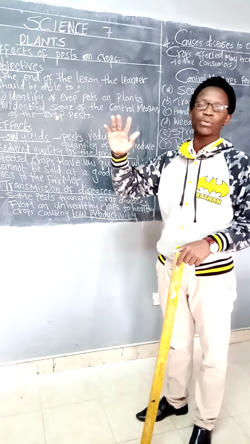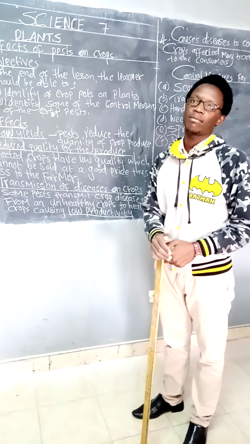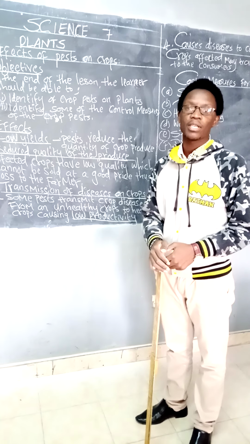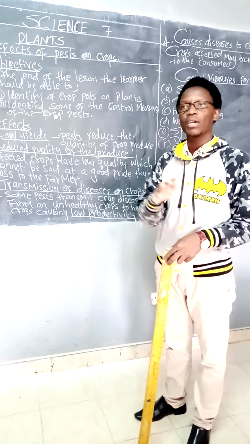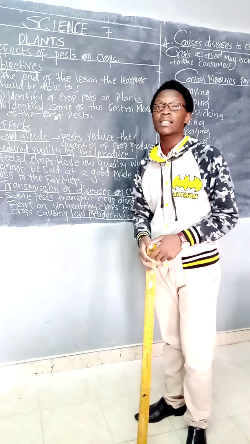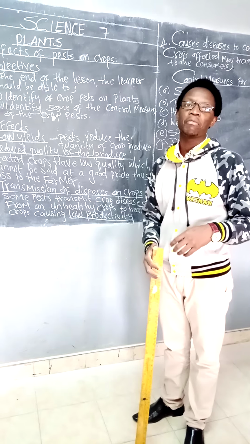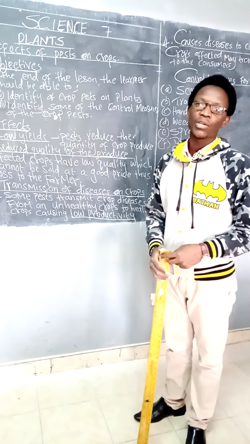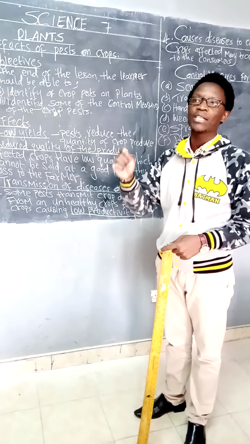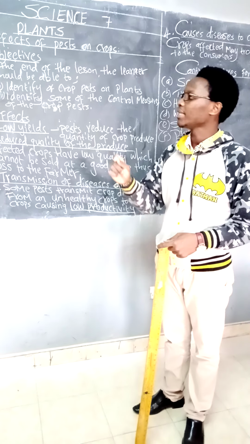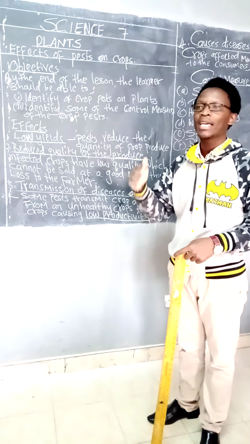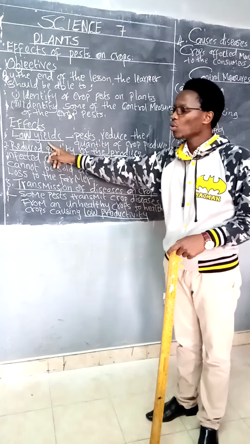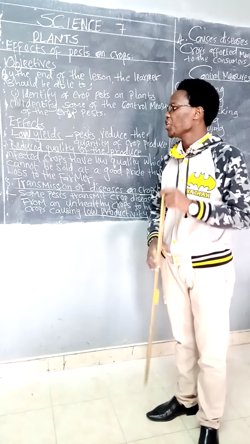Those big numbers of harvested maize will reduce. The number of bags will reduce. If you harvested 200 bags last season, you find yourself harvesting 150 bags. What does that mean? It has lowered the quantity. That's what we talk about, the low yields.